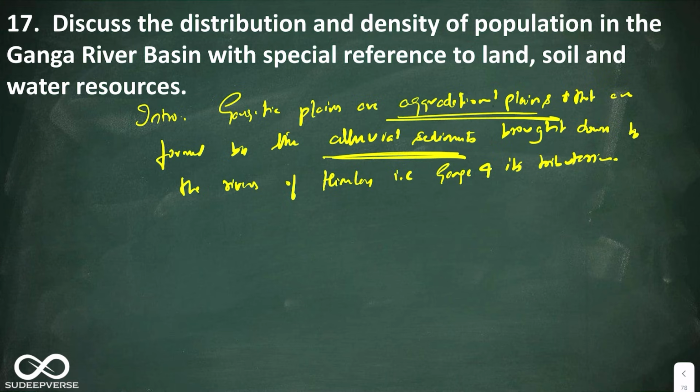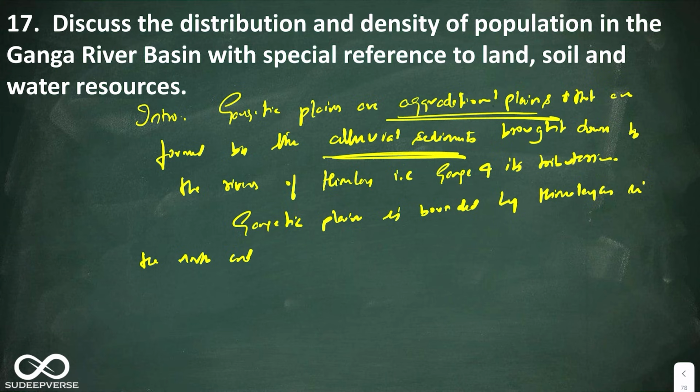Okay, next paragraph you can say Gangetic plains is bounded by Himalayas in the north and peninsular plateau in the south. Now the third paragraph I'm going to write because it's a 15 marker, otherwise I would have jumped directly to the body.